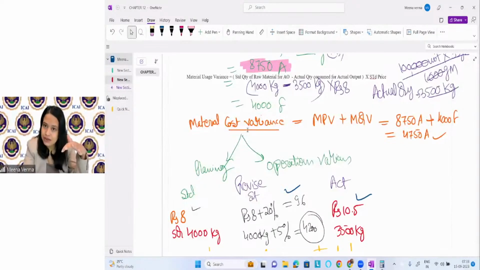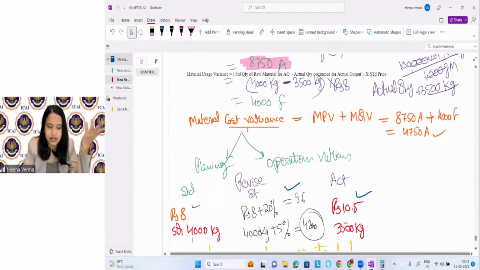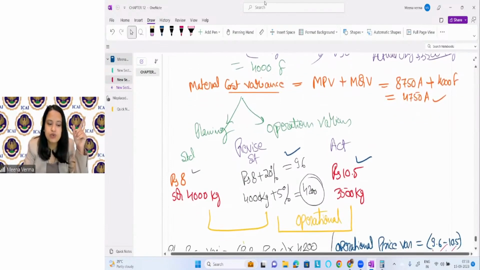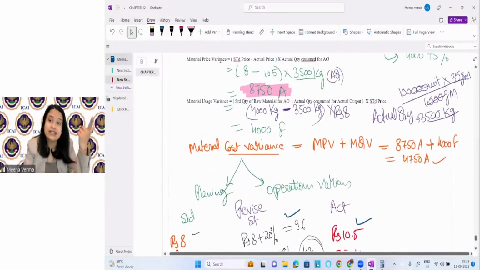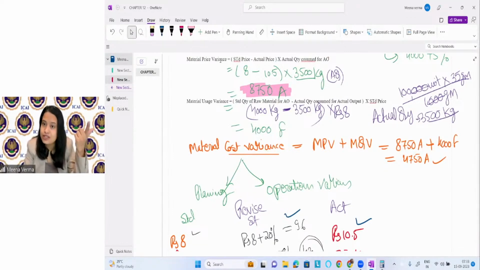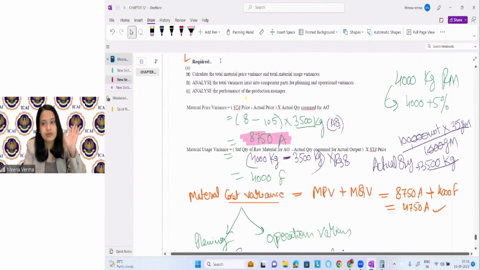If it is a planning variance, the strategic level managers are responsible for these variances. Like here it is mentioned that the supplier is not responsible for everything. That means someone else is responsible. Maybe the strategic level managers are responsible. They should take the strategies. They should make the strategy accordingly, right? According to the variances. So the point is that it is not all the responsibility of one person, right?